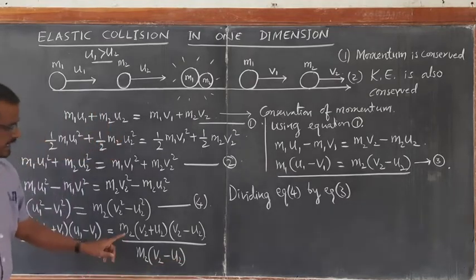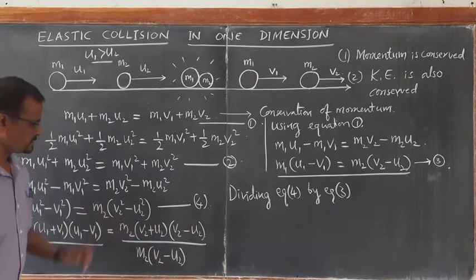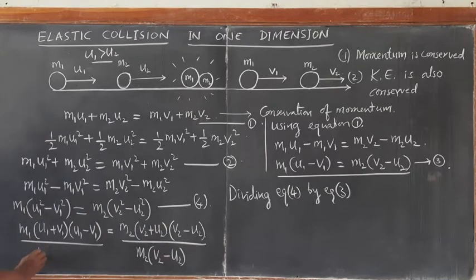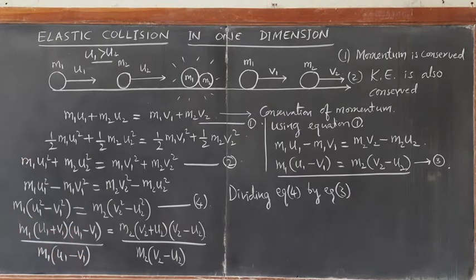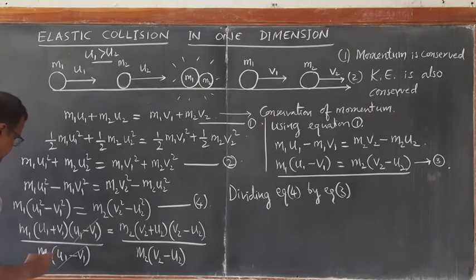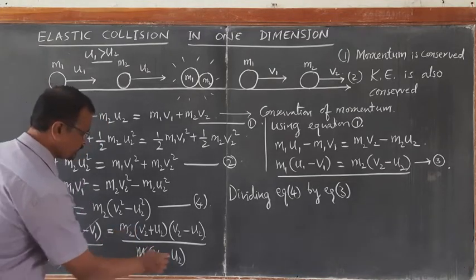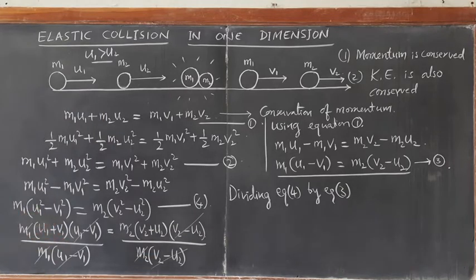That m2 cancels with m2 and v2 minus u2 cancels with v2 minus u2. And here m1 into u1 minus v1. You can look at this: u1 minus v1 cancels with u1 minus v1, m1 cancels with m1 and m2 cancels with m2. So now the equation becomes simple.